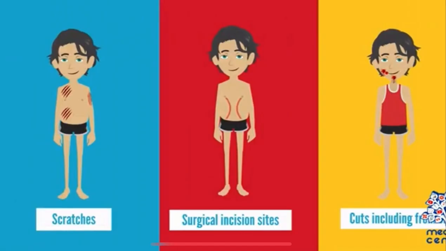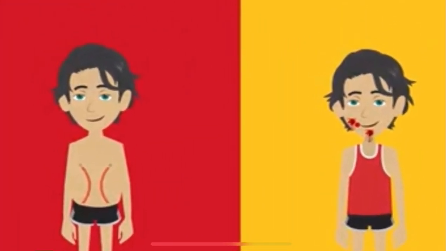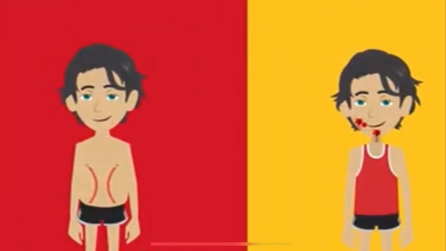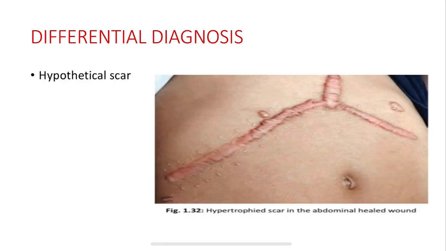It also results from scratches, surgical incision sites and also cuts from shaving. So when the person shaves, if he gets a minor cut, it can also result in keloid formation.